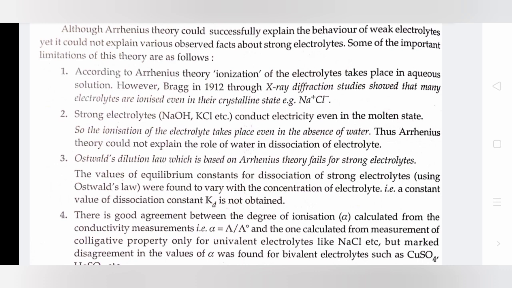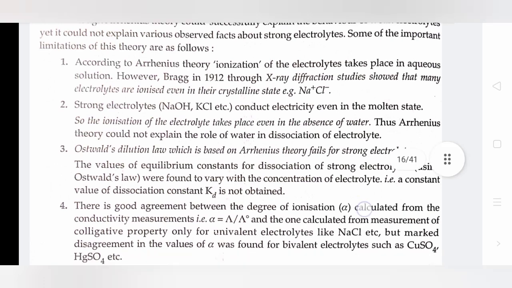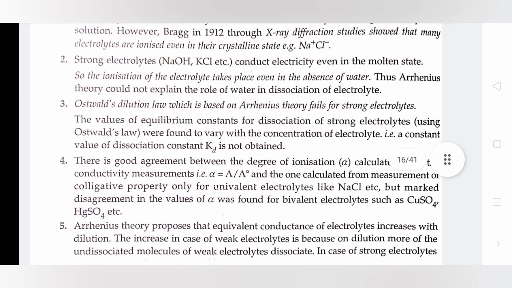However, Bragg in 1912, through X-ray diffraction studies, showed that many electrolytes are ionized even in their crystalline state. Example: Na+, Cl-. Strong electrolytes conduct electricity even in the molten state, so ionization of the electrolyte takes place even in the absence of water. Thus, the Arrhenius theory could not explain the role of water in dissociation of electrolytes.